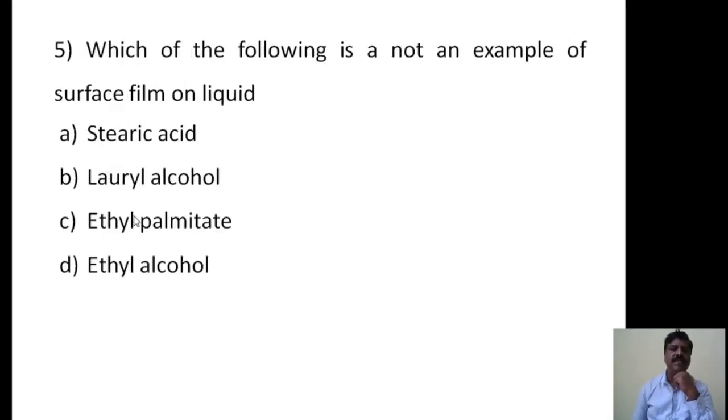Then the last question, the fifth question. Which of the following is not an example of a surface film on liquid? First one is stearic acid, second lauryl alcohol, third ethyl palmitate, then D option is ethyl alcohol. I will give 10 seconds. You have to select the right option.